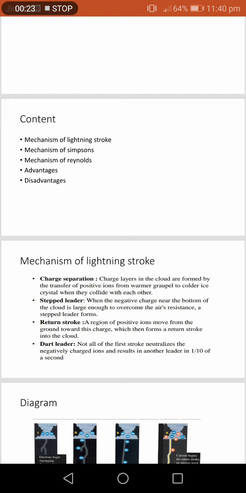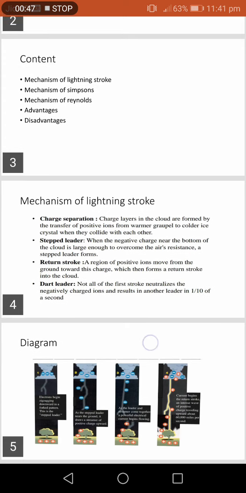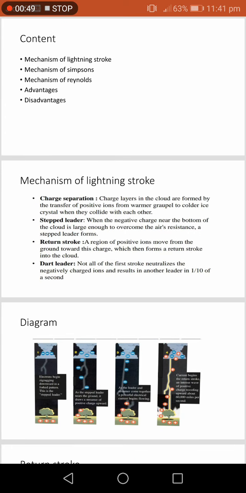Mechanism of lightning stroke. Charge separation: when the clouds are formed, the charge transfers, positive ions from a warmer graupel to a colder ice crystal when they collide with each other. Stability: when the negative charge near the bottom of the cloud is large enough to overcome the air's resistance, a stepped leader forms. Return stroke: a region of positive charge